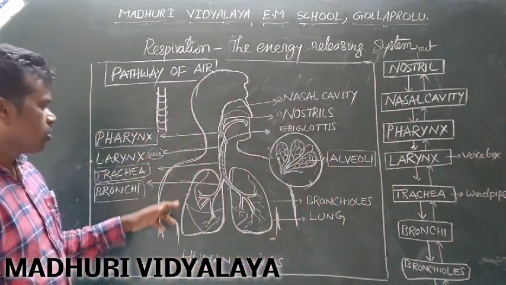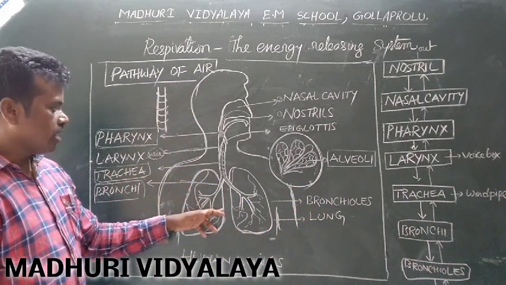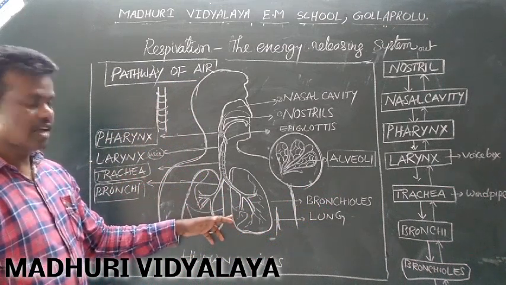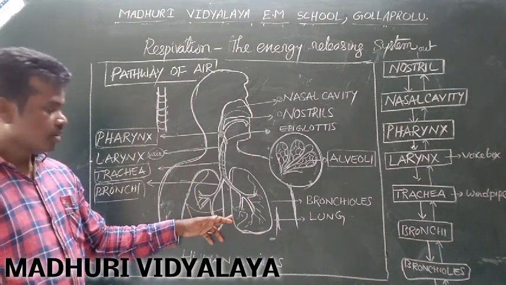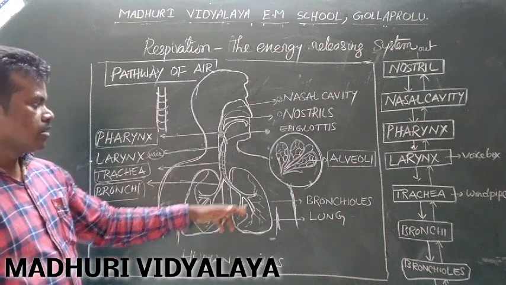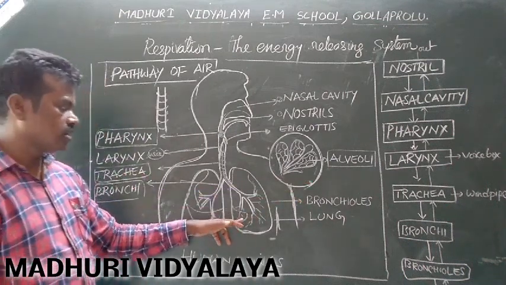Now, when we observe the structure of the lungs, we are having two lungs. The lungs are protected by the two membranes called pleura. These lungs are made up of alveoli. Several tiny sac-like structures are present in the lungs.